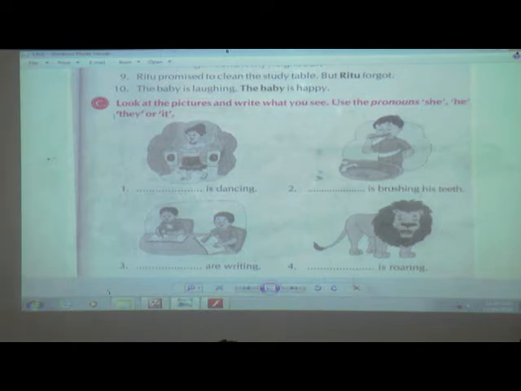Now here two boys are there. So what are you going to write? They. Here an animal is there. So I am going to write it. Fifth, dash is sleeping. Girl is sleeping means she. And sixth, dash are playing, they are playing. I have told you orally. What you have to do is write it here as homework.